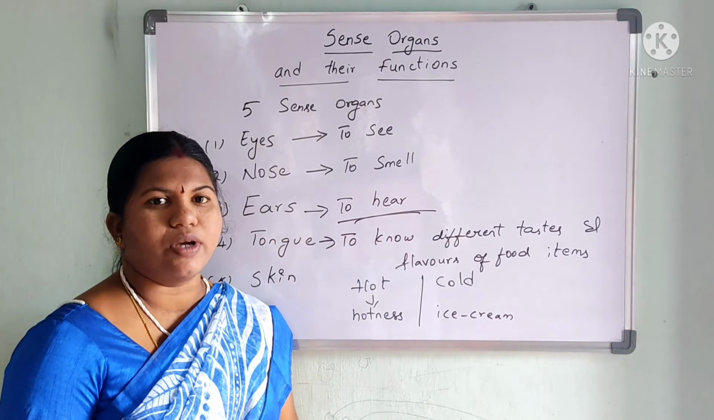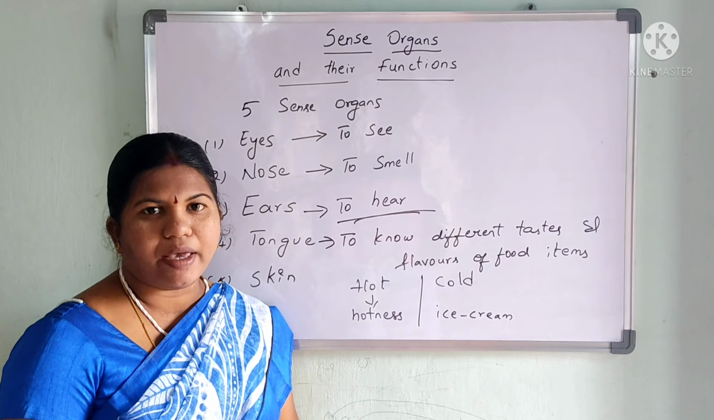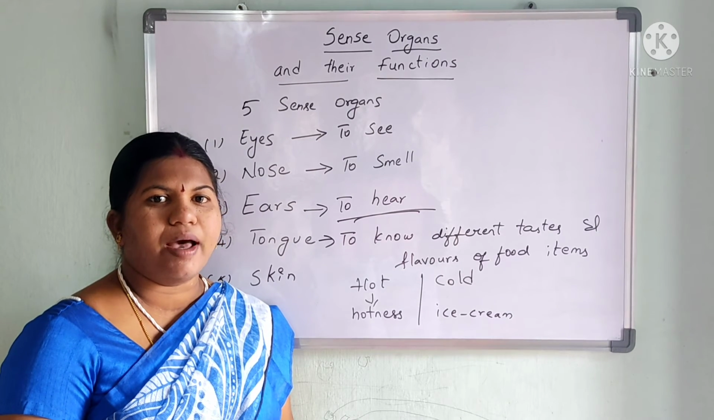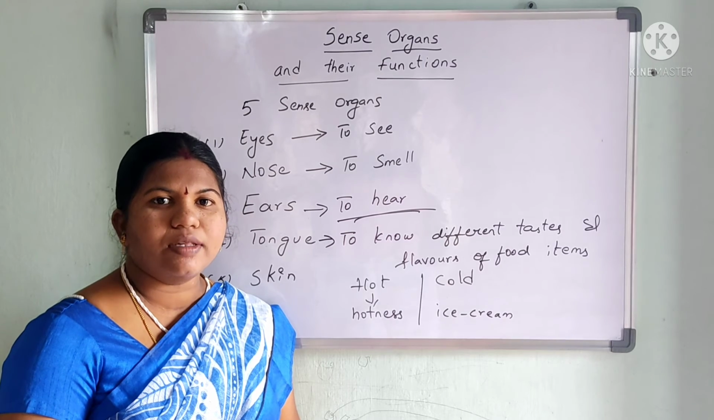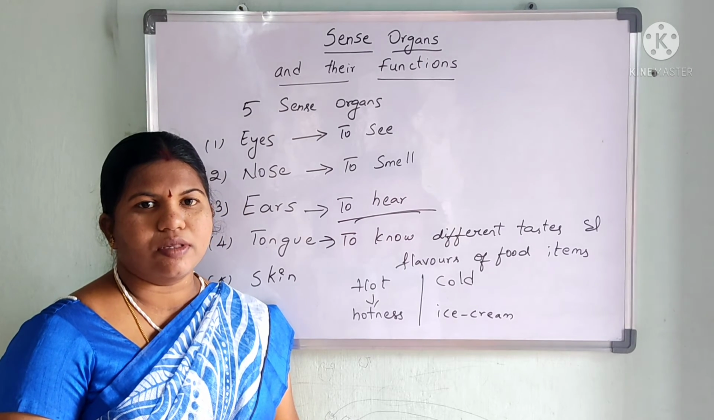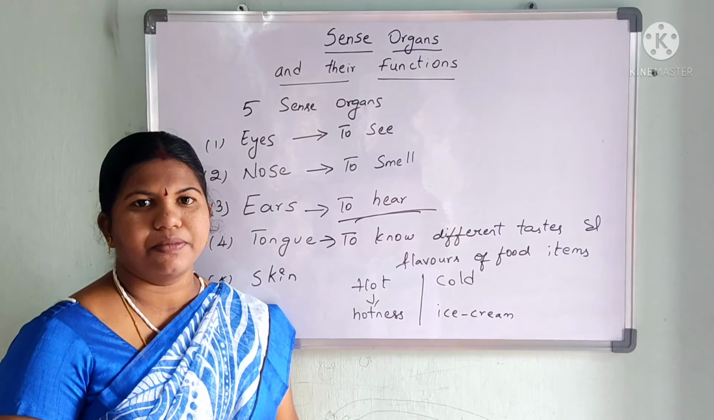and also the taste of different food items such as chutneys, ice creams, Maggi, noodles, chapatis. So each and every food item has a different taste. So these different tastes are being recognized with the help of tongue. So this is the function of tongue.